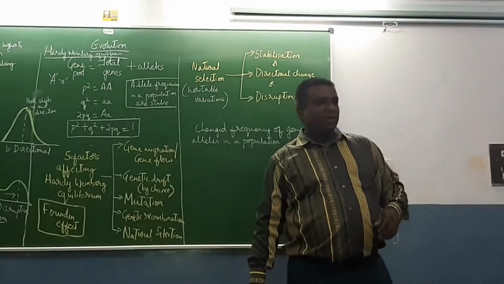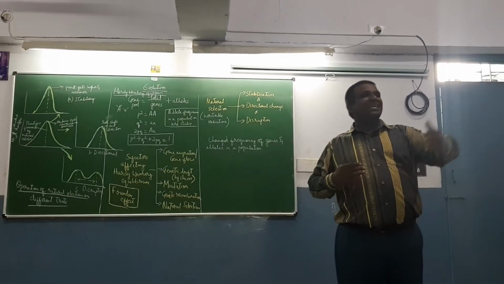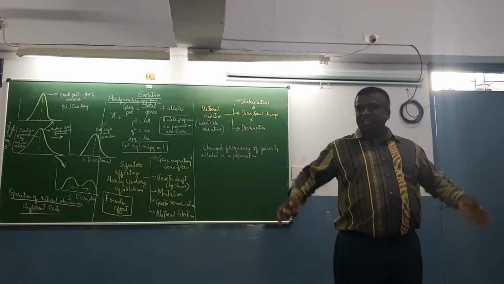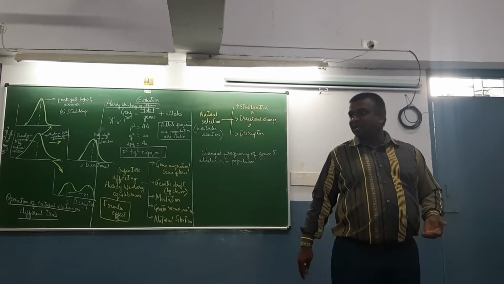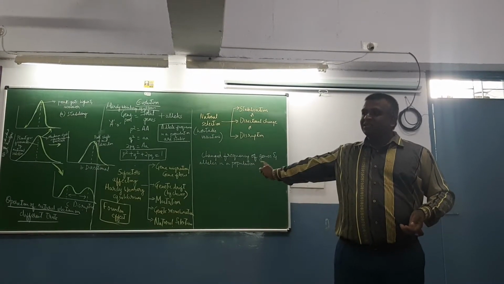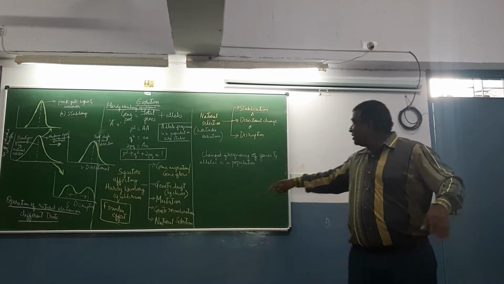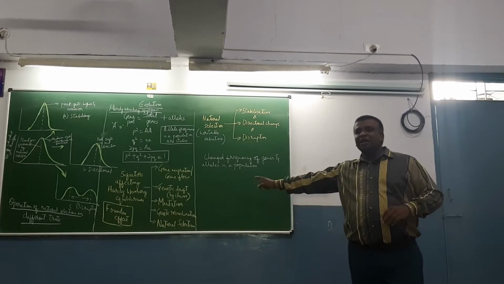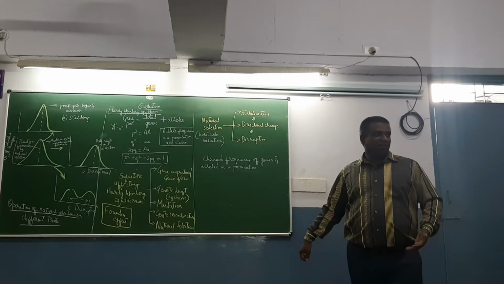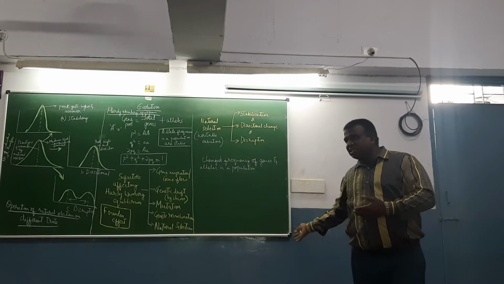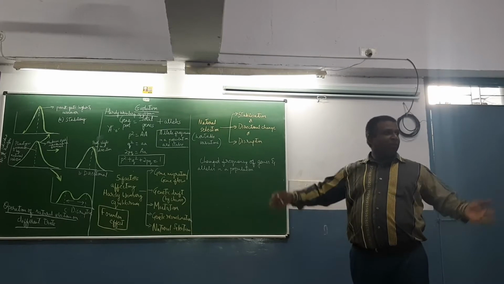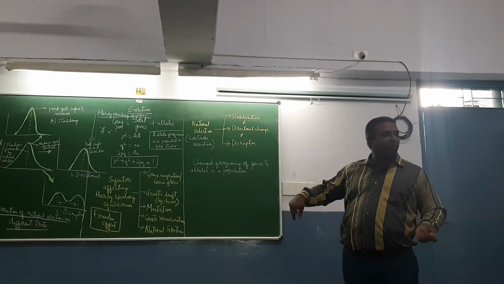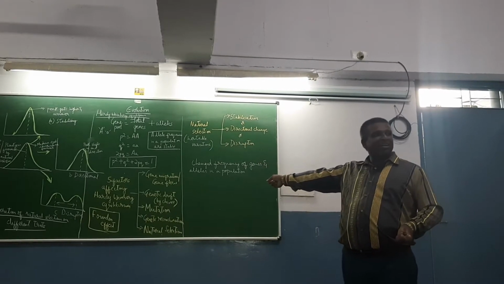Then genetic drift. Gene migration is when the population migrates. If genes enter, gene flows in a population by chance, and it is not migration, we call it genetic drift. Gene migration and gene flow are the same, but only thing is here it is not voluntary, it is by chance. Okay? So if there is a change in the gene flow of a population by chance, we call it genetic drift. If it is by migration of population, we call it gene migration.